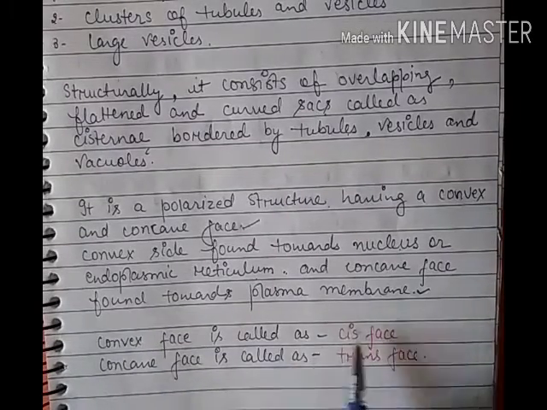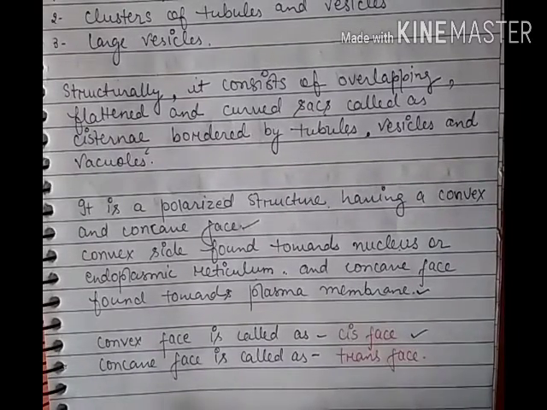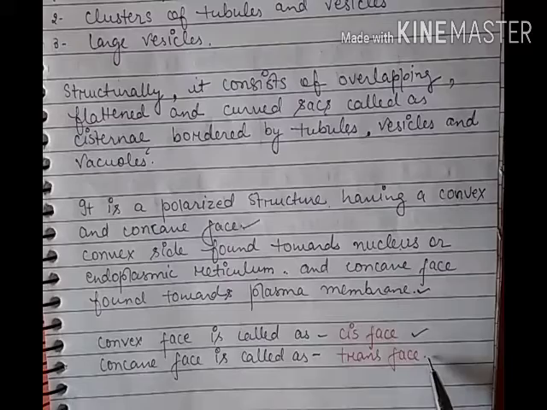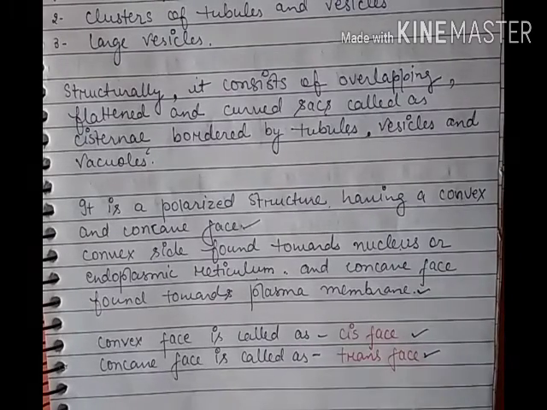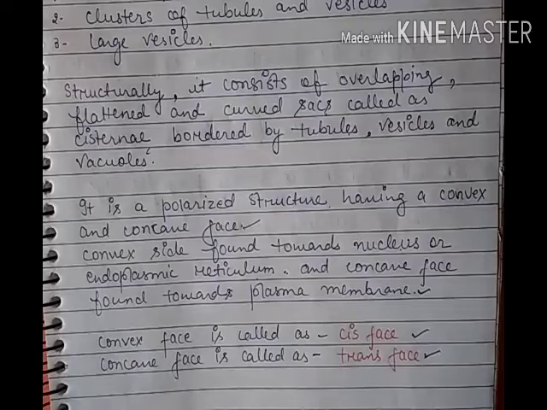The convex face is called the cis face, and the concave face is called the trans face. So this is about the structure of the Golgi apparatus.